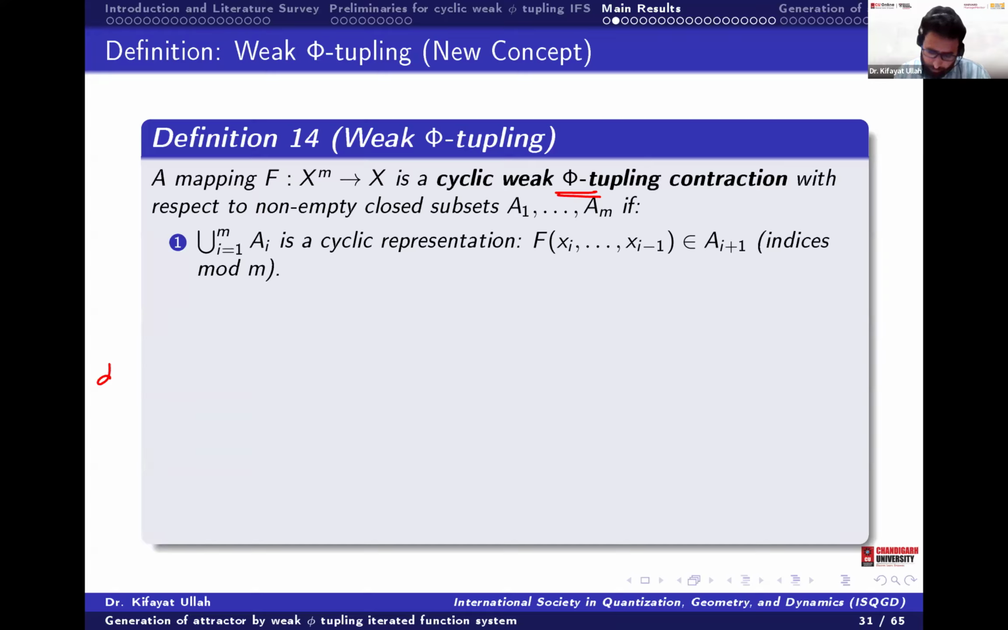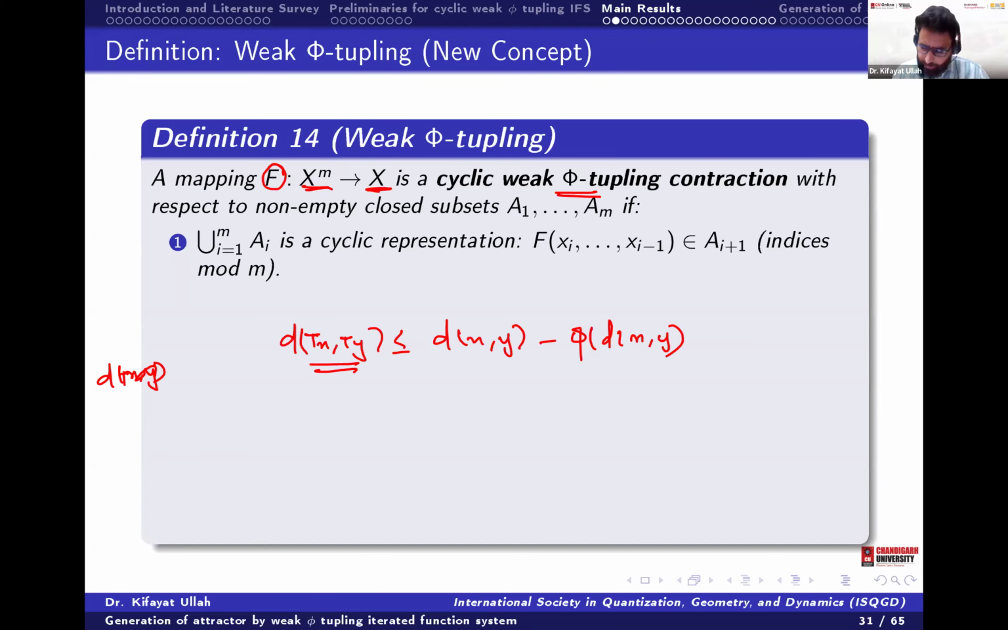I already know. Usually we write d of x comma T of x, sorry, d of T x comma T of y is less or equal to d of x comma y minus phi of d of x comma y. Now here we have the F, so it is from X^m to X, so we will apply the previous results.